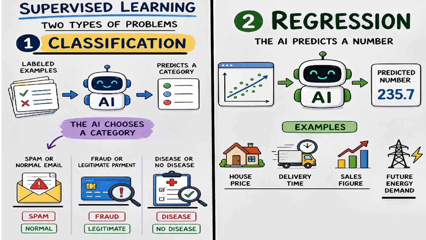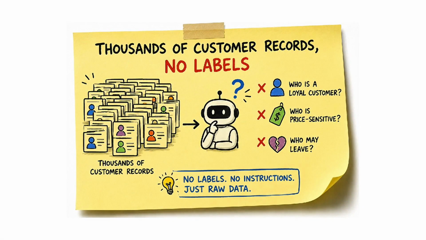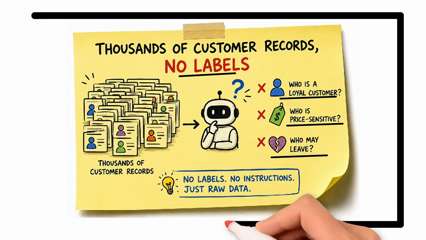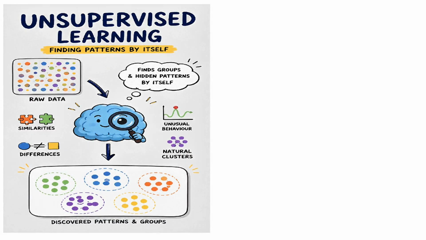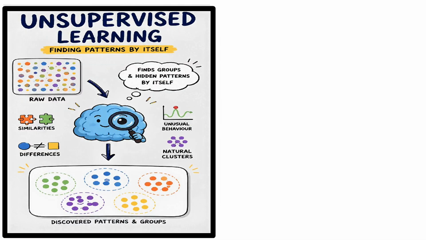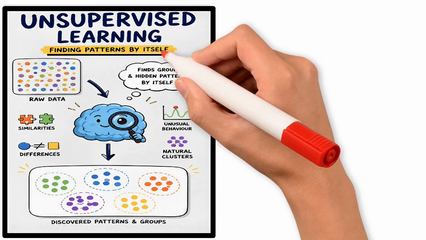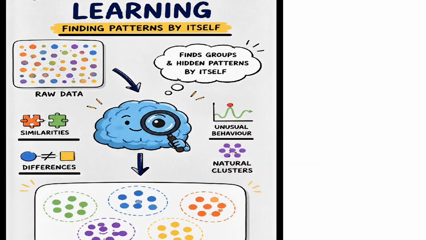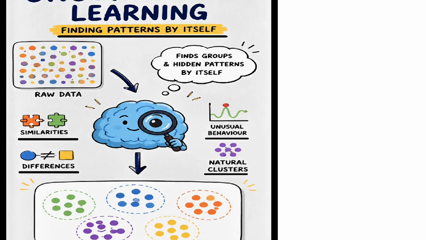Now imagine giving the AI thousands of customer records, but no labels. You do not tell it who is a loyal customer, who is price sensitive, or who may leave. Instead, you ask it to find groups and hidden patterns by itself. That is unsupervised learning. It looks for similarities, differences, unusual behavior, and natural clusters inside the data.